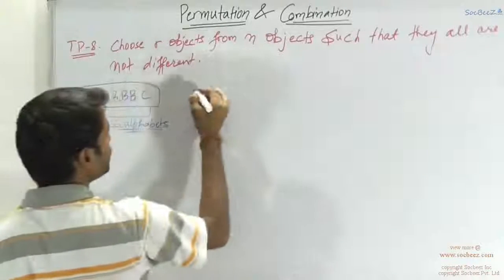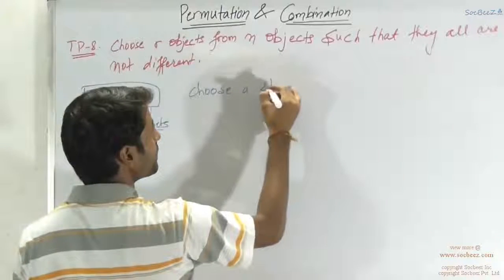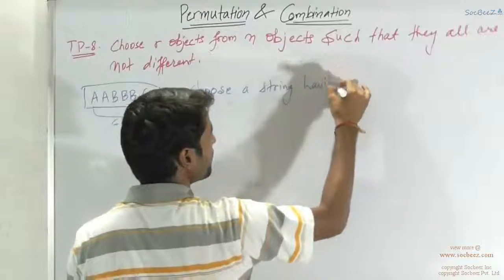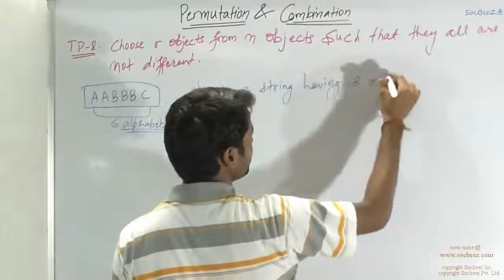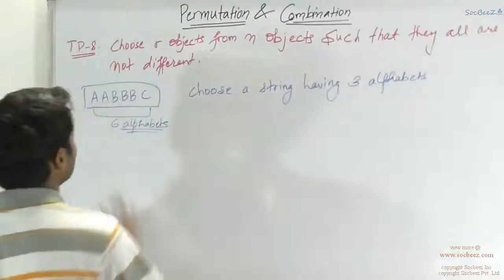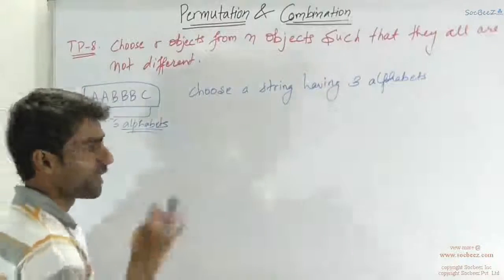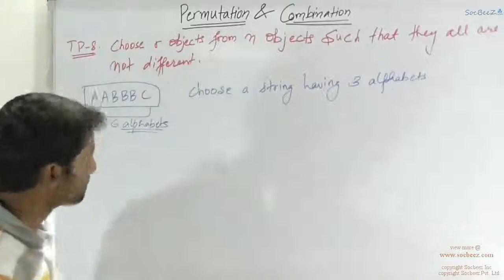So you have to choose a string having 3 alphabets from this given string A, B, B, B, C. So in how many ways can you do this? Choosing a string having 3 alphabets.